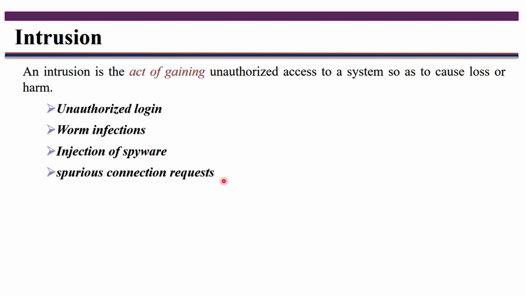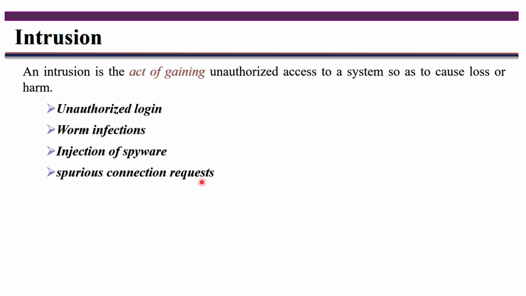And the next one is the spurious connection request. A spurious connection request means continuously sending requests to the host to get a connection. When the host becomes burdened, it may then allow that unauthorized user access.